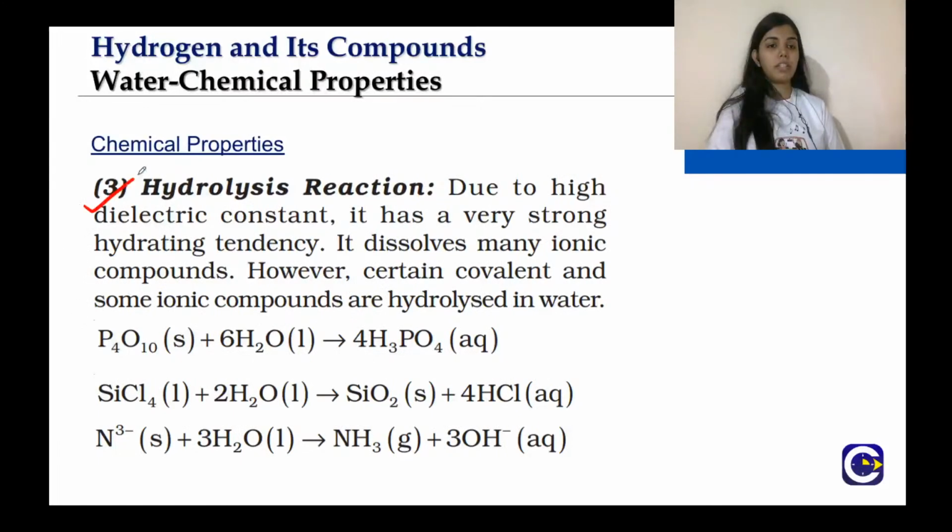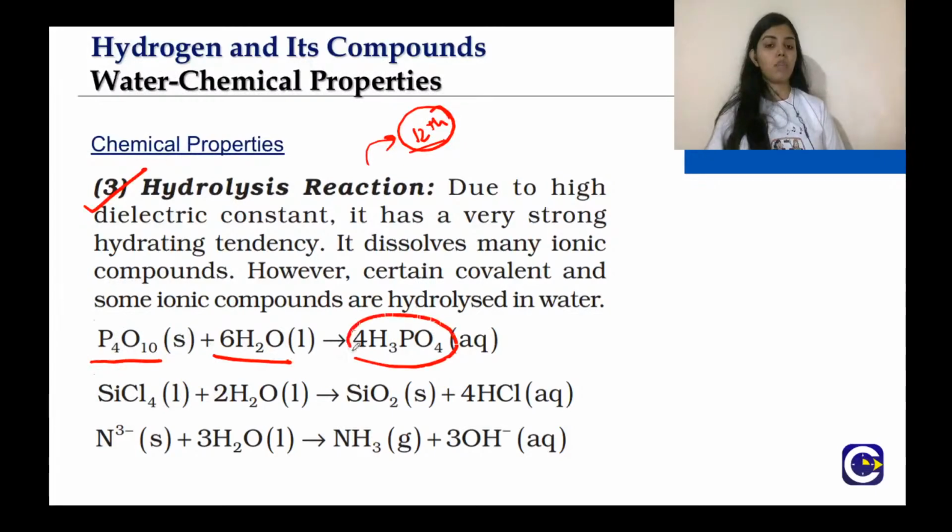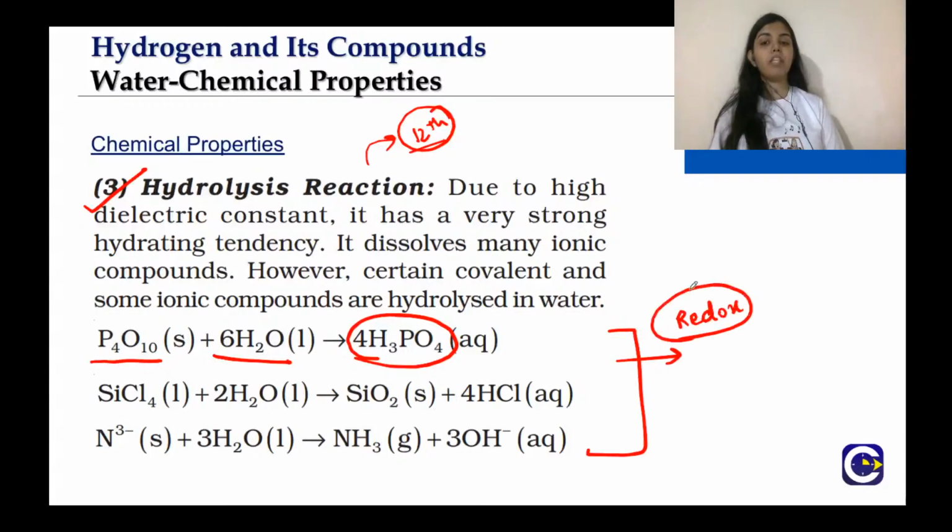Next is the hydrolysis reaction. You will be dealing with this in the 12th class again, so pay attention to it. Basically, you are hydrolyzing ionic compounds. For example, P4O10, you treat it with water, it will get hydrolyzed to H3PO4. You will also be able to learn these reactions with a tricky way when we do the redox chapter, when you can calculate the oxidation state of the central element. You can remember that phosphorus in both will have the same oxidation state.